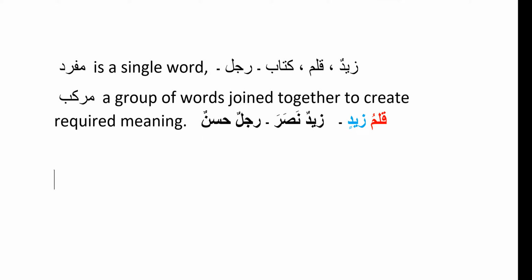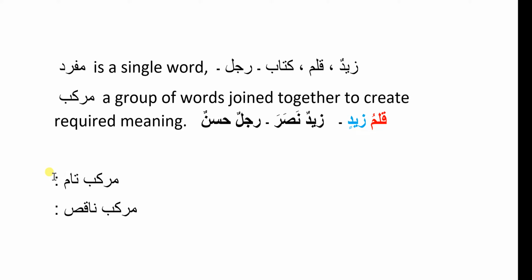Now let's go to the next part of our Mufrad Murakkab topic. Murakkab are of two types. One is called Murakkab Tam. Another one is called Murakkab Naqis.